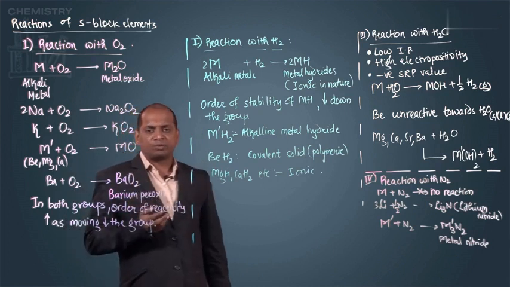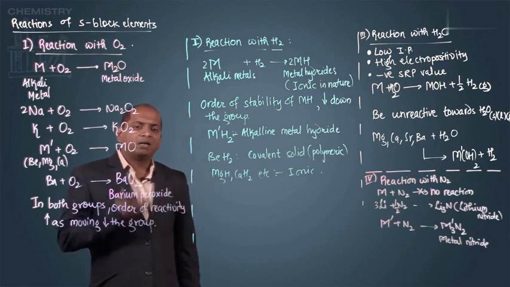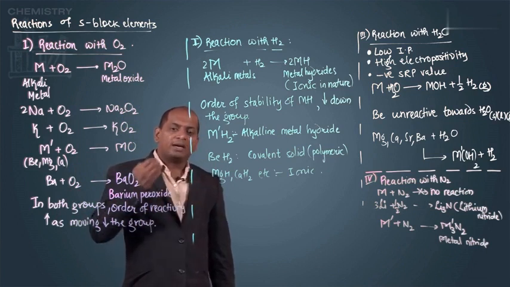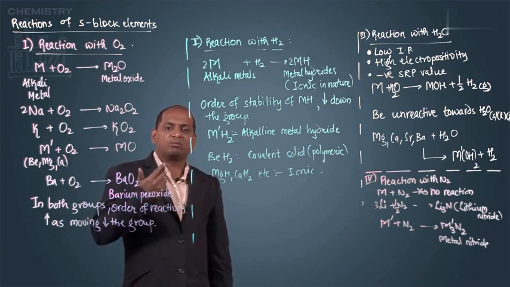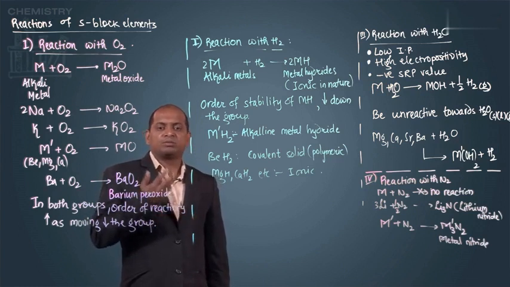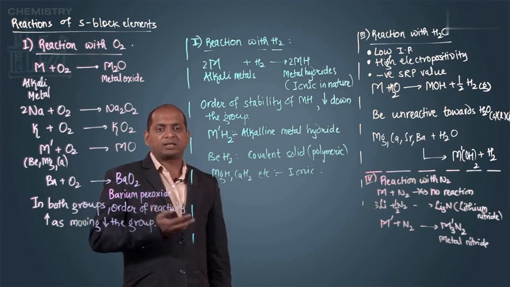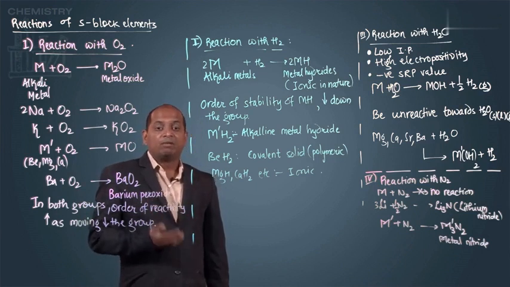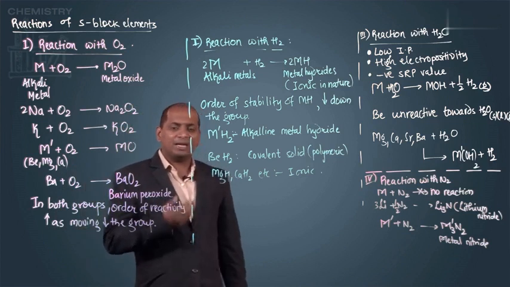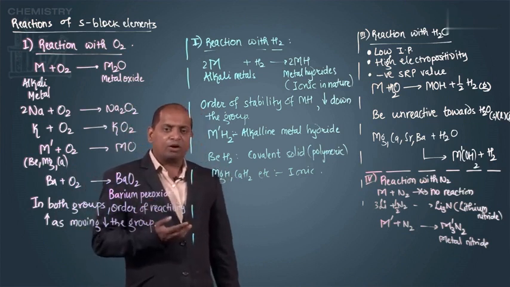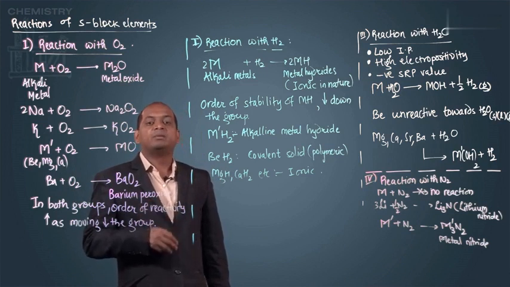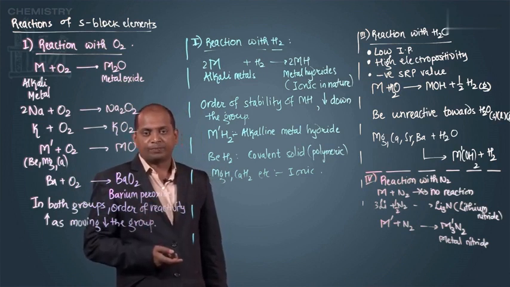Therefore, we can say this way, whenever alkali metals are kept open, exposed in air, they react with oxygen, moisture and carbon dioxide. So oxygen gives you metal oxide, then metal hydroxide and metal carbonate. Well, alkaline earth metals, when exposed in air, form metal hydroxide, metal carbonates and metal nitride also.